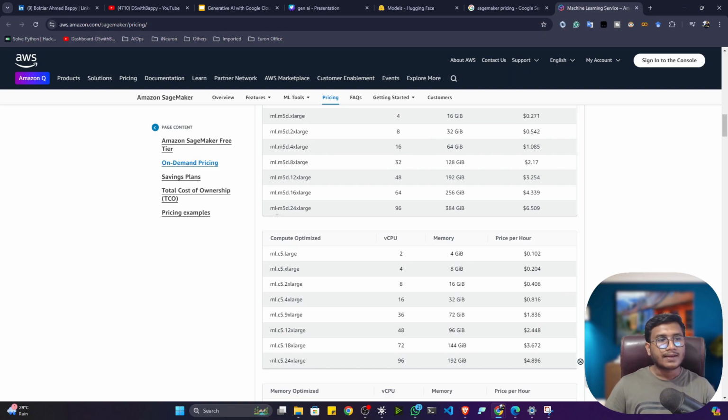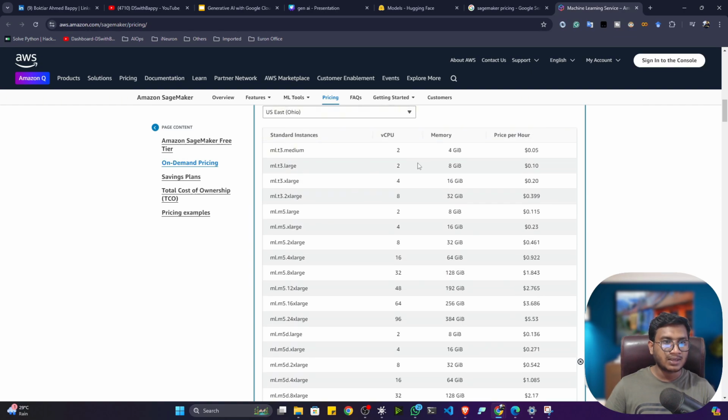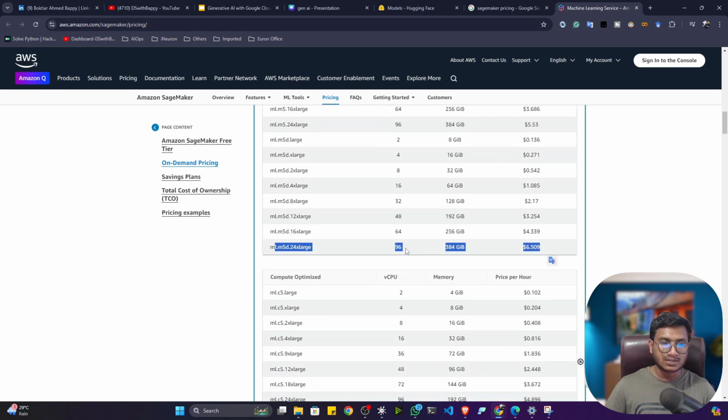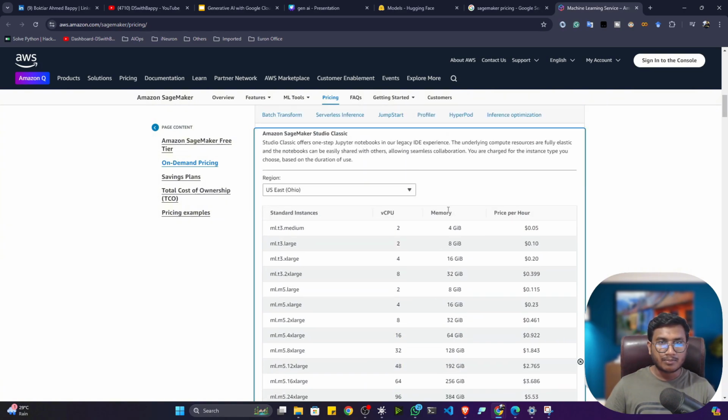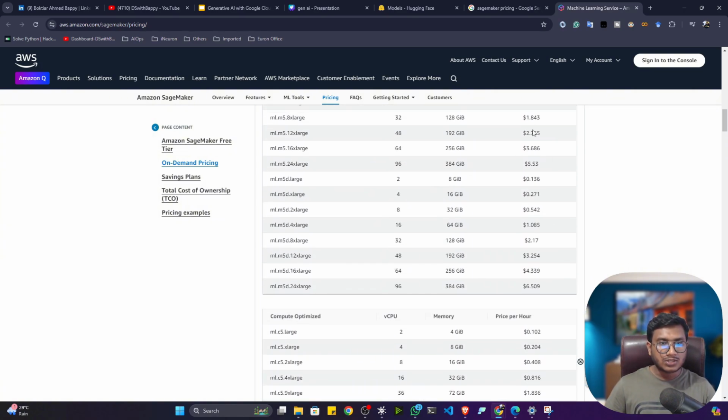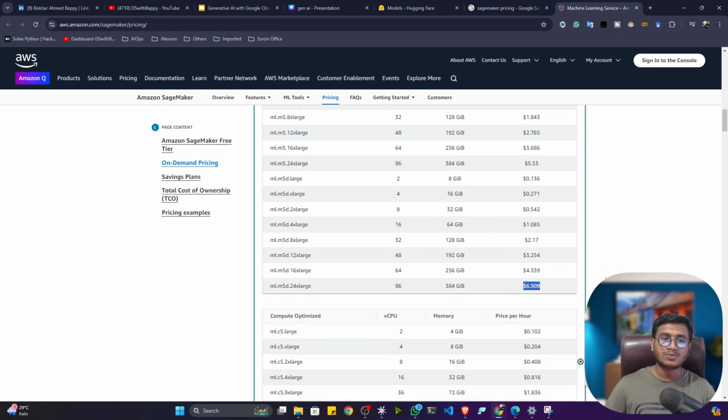Let's say ML M5D 24X large. Okay, let's say I want to use this machine. This machine has 96 CPUs, and it also has 384 GB memory. Now, what is the per hour cost? Per hour cost is, you can see, $6. Okay, almost $6.5. You can consider $6 as of now.